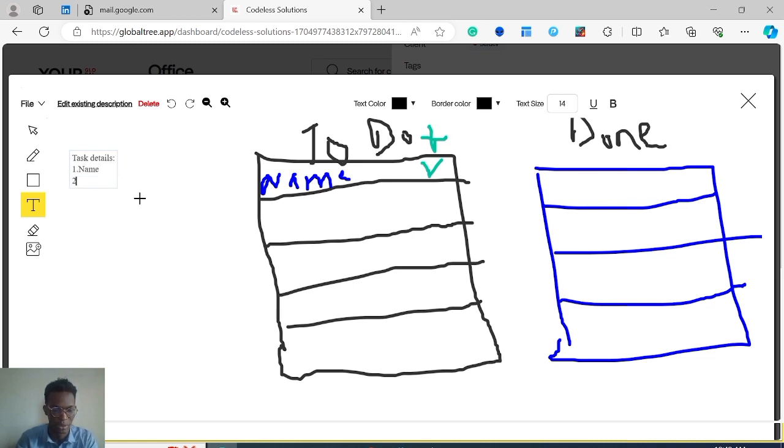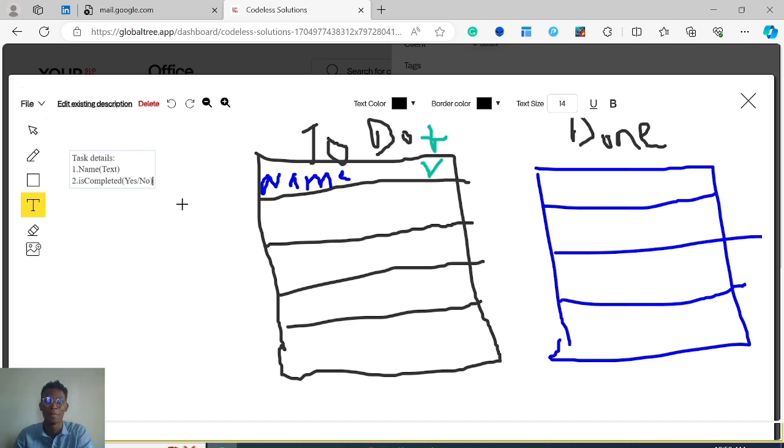Then we need to know if it is completed or not. This will probably be a yes or no field, I mean, it's either completed or not. The name is just a text. And then I think that's enough for now. It doesn't have to be too complex.